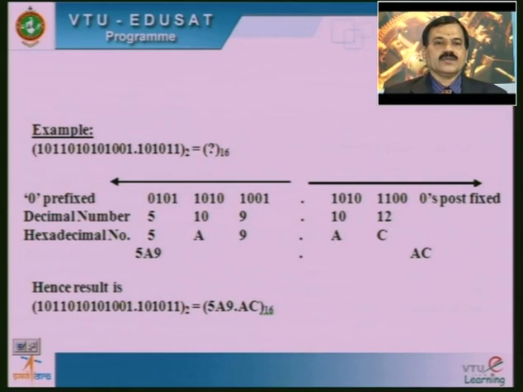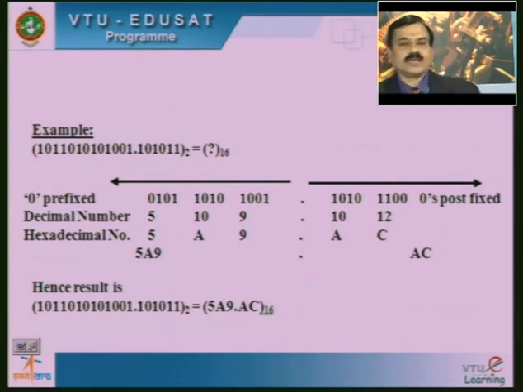And now the given number before the decimal point is going to be divided into groups of 4. For example, the LSB part before the decimal point is taken, that is the last 4, starting from the LSB, 1001, may be made a group of 4.